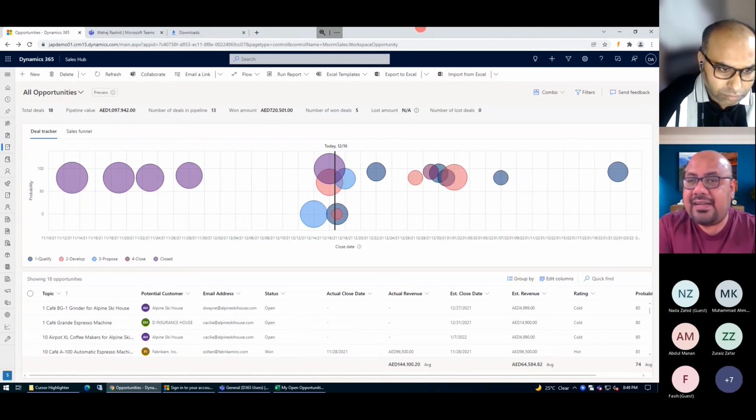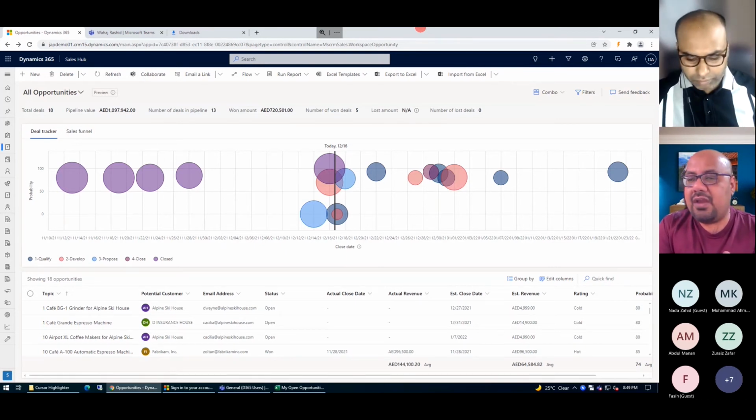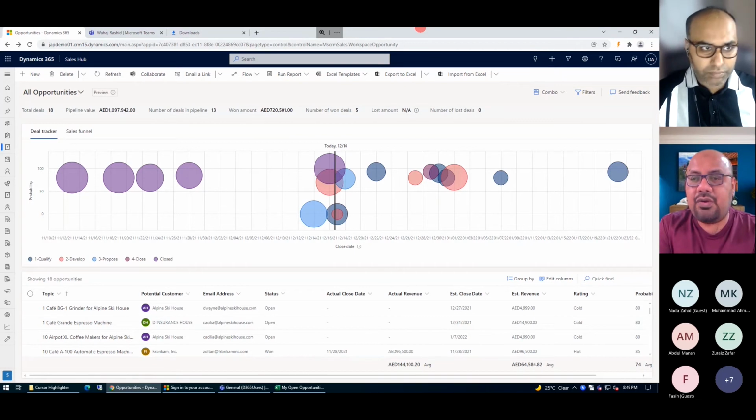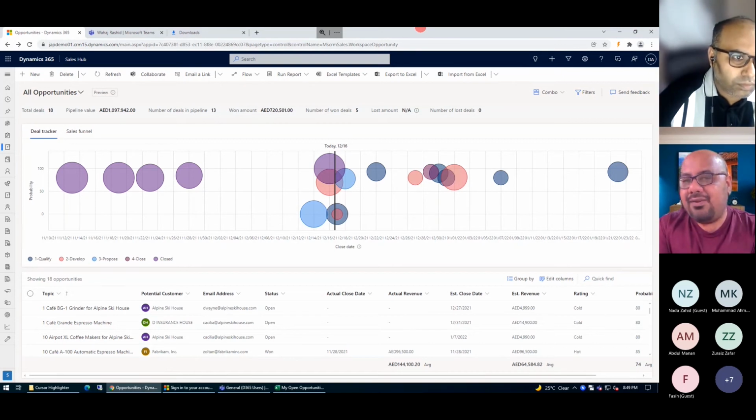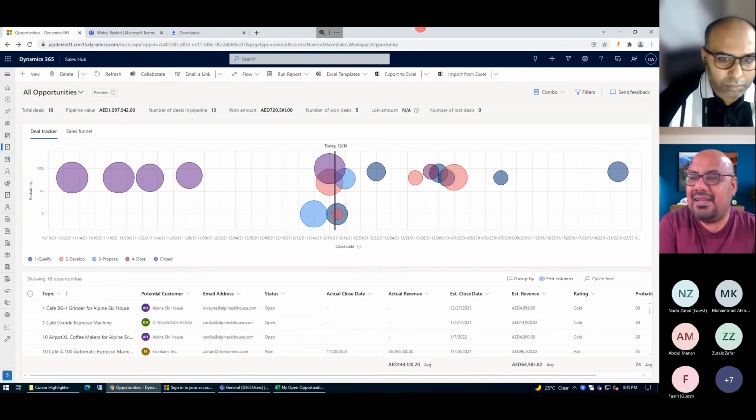In the opportunity, you can set the timeline, meaning what expectation you have with the customer to close that particular deal. Let's take an example: you are going to initiate the business deal now, but there are a lot of stages you have to cover. First you submit the quotation and get the confirmation, then there is the budgeting part where the customer approves and allocates the budget, and then you get the notification of the PO release, and after the PO release you proceed with the sales order. So the deal duration might expand from days to months and even years, and this is what you can easily manage.